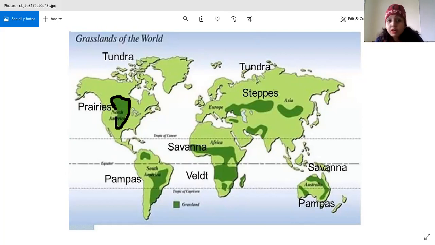So we discussed the Yangtze Plain. The Yangtze Plain is in, let me show you, it is in China, right? So first we need to understand where China is.